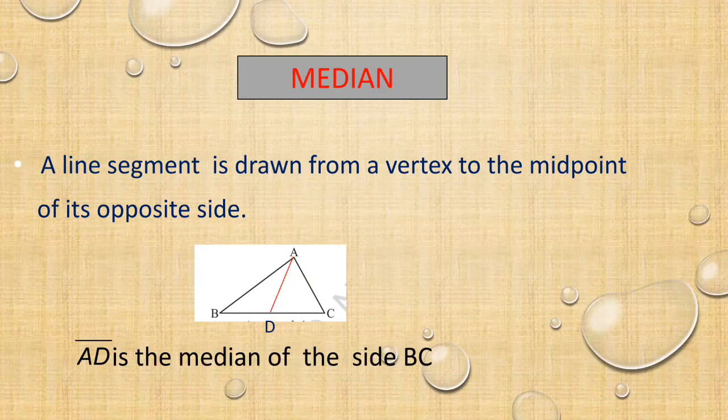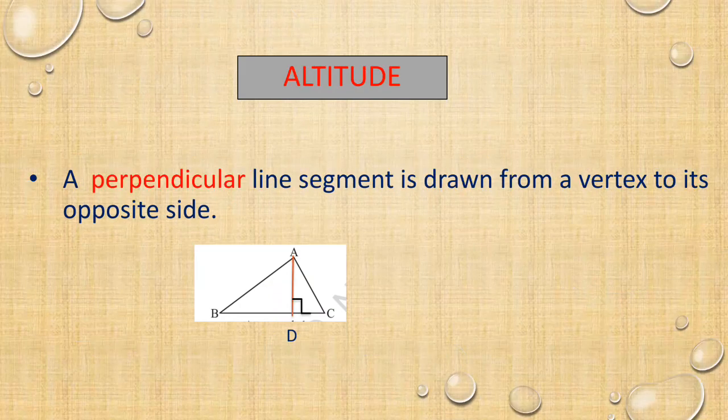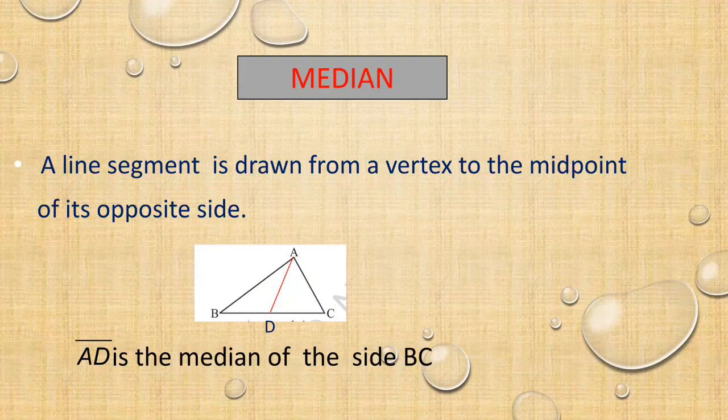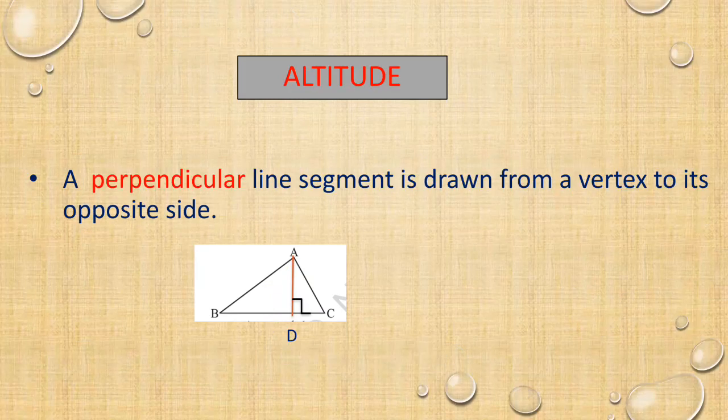Here, a median intersects only at the midpoint, but here the line segment AD intersects BC at 90 degrees. That is a perpendicular line segment from A to BC, meeting at 90 degrees. AD line segment is a perpendicular one. The difference between median and altitude is that a median will meet at the midpoint, but an altitude will intersect at 90 degrees.